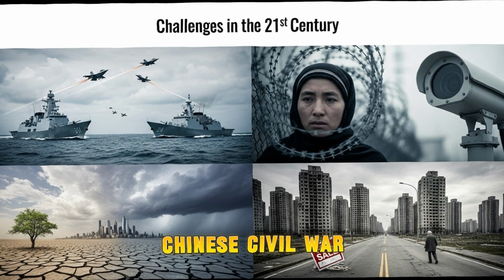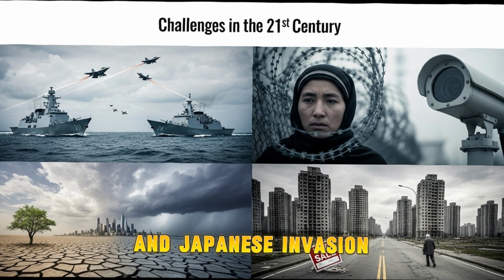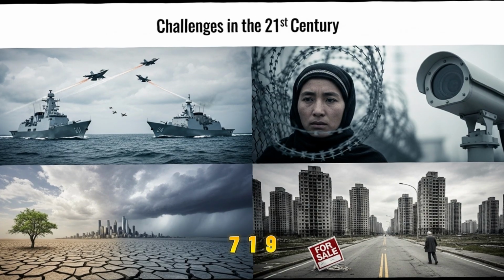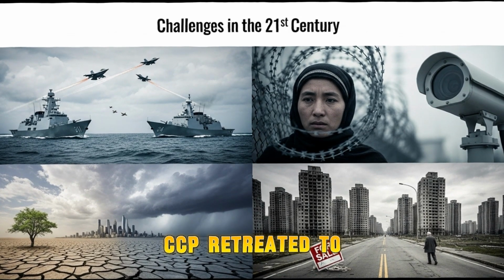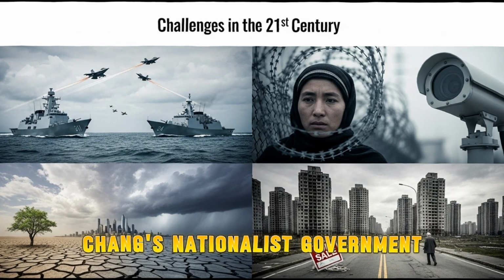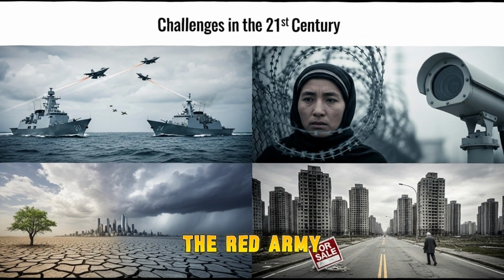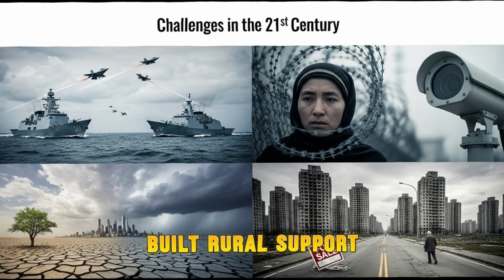IV. Chinese Civil War and Japanese Invasion, 1927-1949. 7. Chinese Civil War begins. The CCP retreated to the countryside. Chiang's Nationalist government ruled from Nanjing. The Red Army, under Mao Zedong, built rural support.